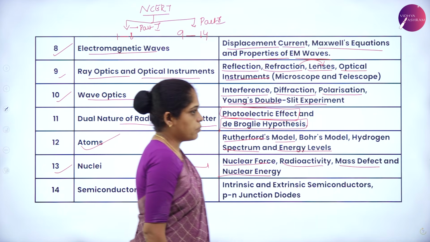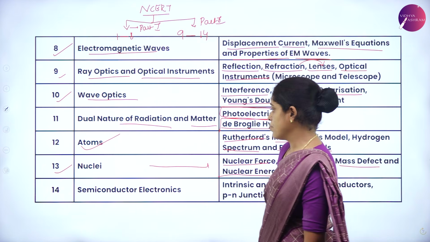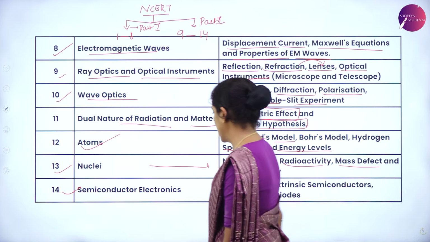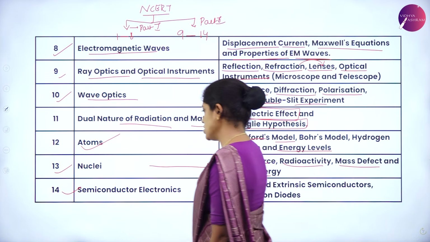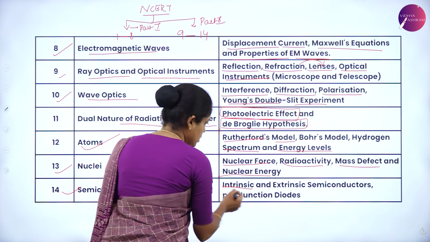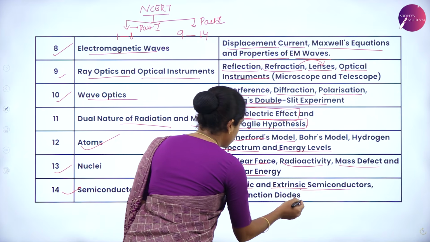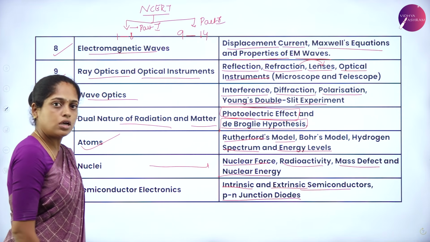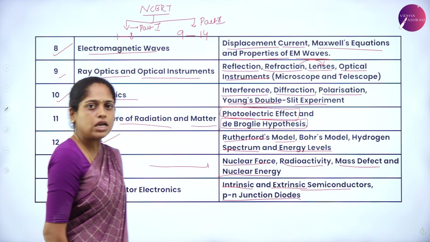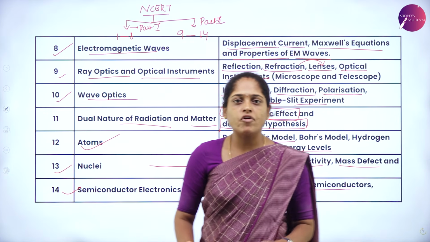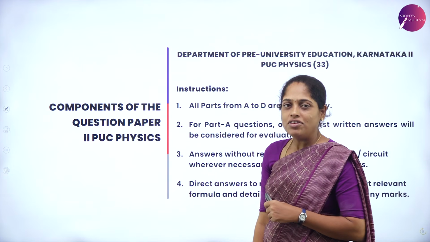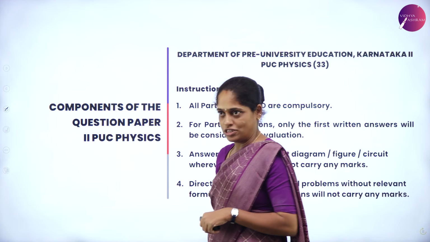The last chapter, an easy chapter, is semiconductor electronics, in which you learn intrinsic and extrinsic semiconductors and PN junction diodes. These are the key topics you have to cover from each chapter. Now, let us know the components of the question paper.